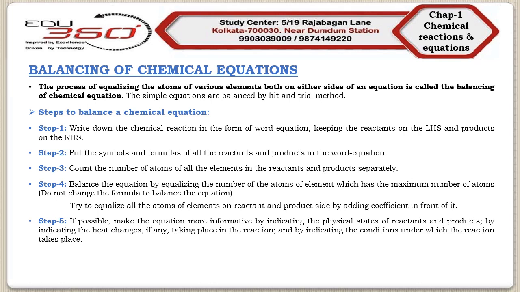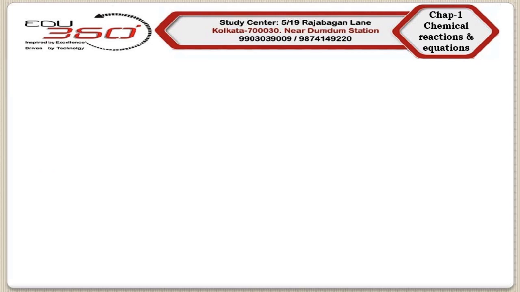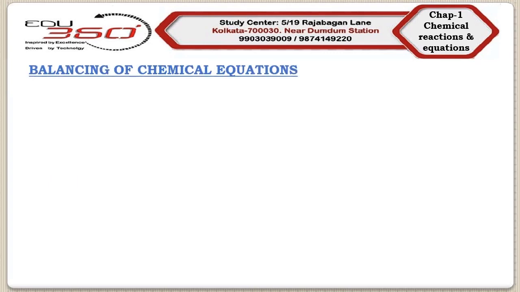Next, we will discuss some examples of balancing of chemical equations. First of all, we start with example number 1. We will consider the same previous chemical equation, between heated iron metal and steam.